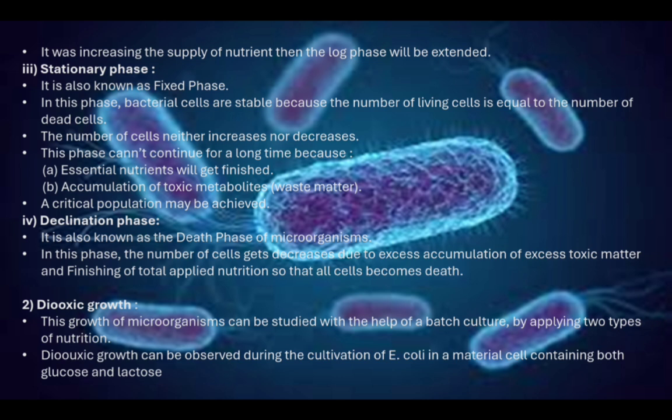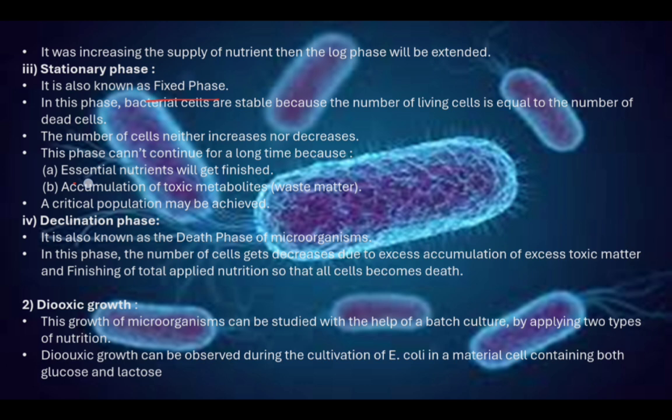Next, stationary phase. In this phase, the bacteria or microorganisms cannot continue to grow. So this phase is called the fixed phase. Why can the bacteria not grow?